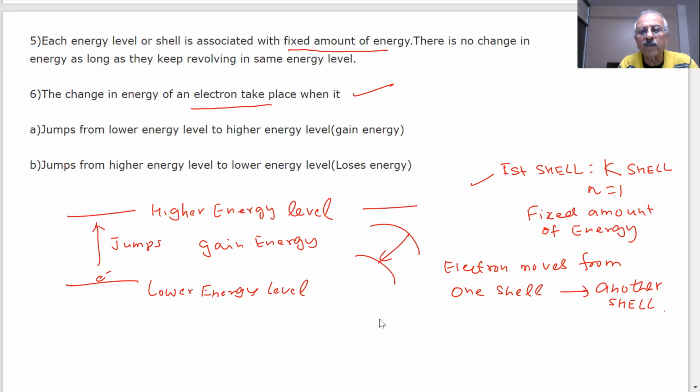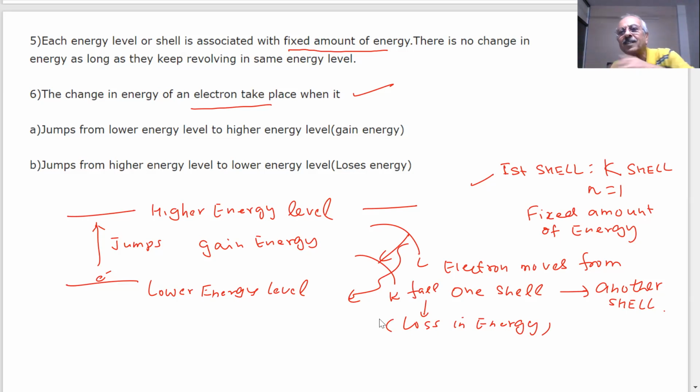Supposing an electron falls from L to K, then what will happen? There will be a change in energy. There will be a loss in energy. So how will the electron lose the energy, student? It may emit some light or some other type of energy. If it falls, then it may emit some energy in the form of radiation. So it may emit some radiations.